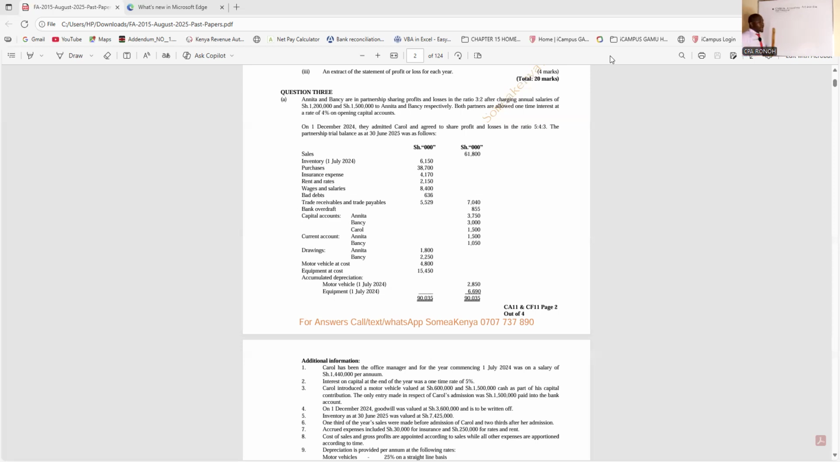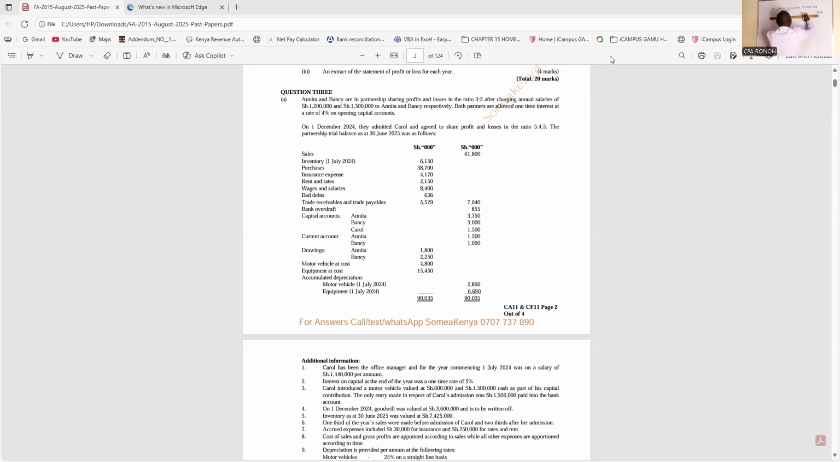We are admitting a new partner on 1st December. So from 1st January to 30th June 2025, that is 6 months, plus 1 month from December, so we are having 7 months and 5 months. So we are going to apportion our working into 5 months and 7 months, and total.